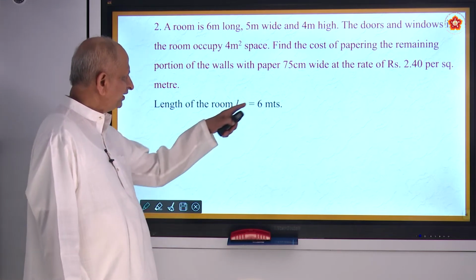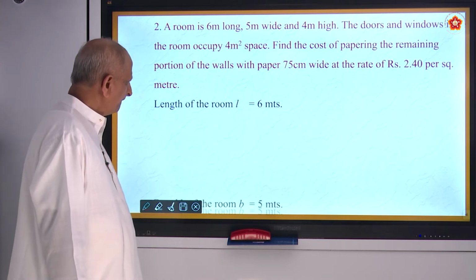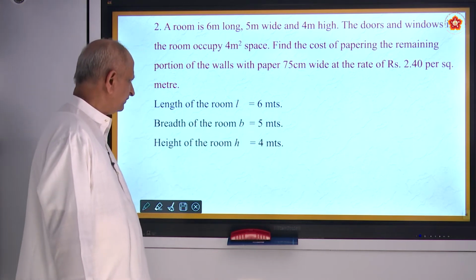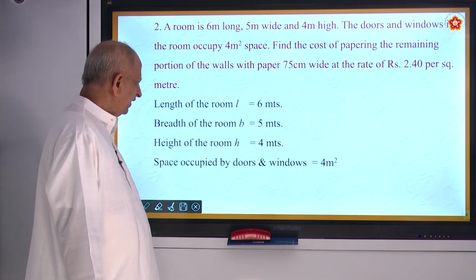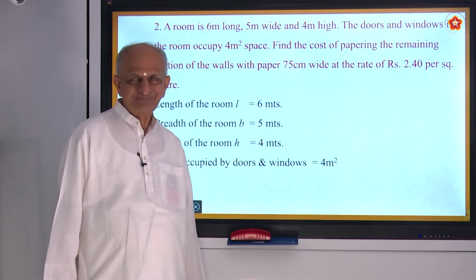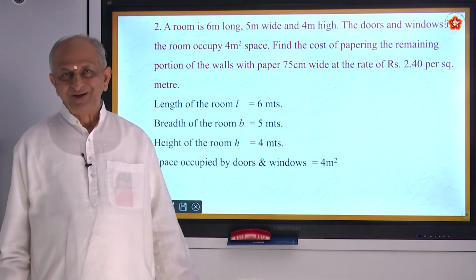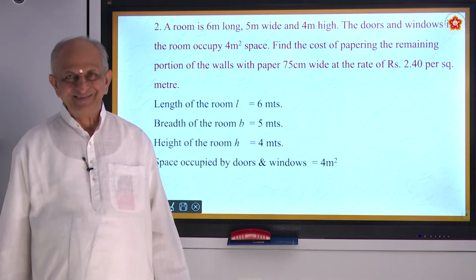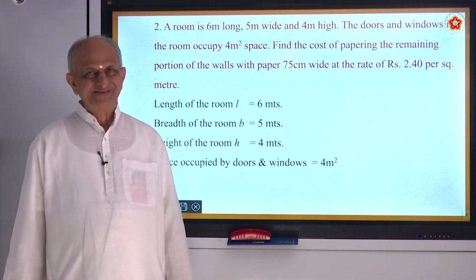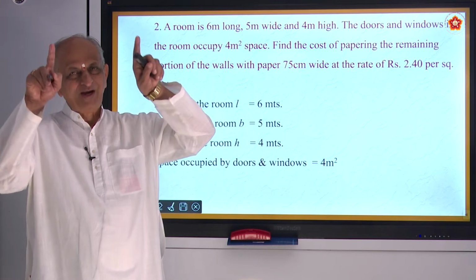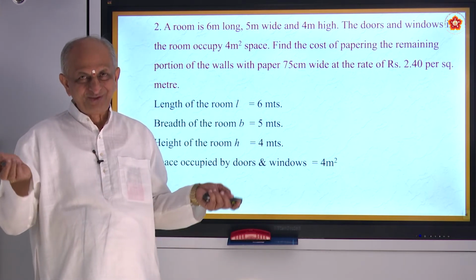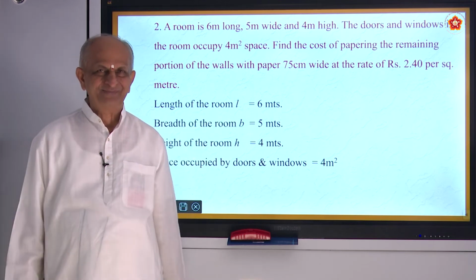So length is 6 meters, breadth is 5 meters, height is 4 meters, and the space occupied by doors and windows. When you think of a room, you cannot sit in a dark room, right? We want light. How to get light? Only when you have doors and windows. When you open the door and windows, the light will come inside.